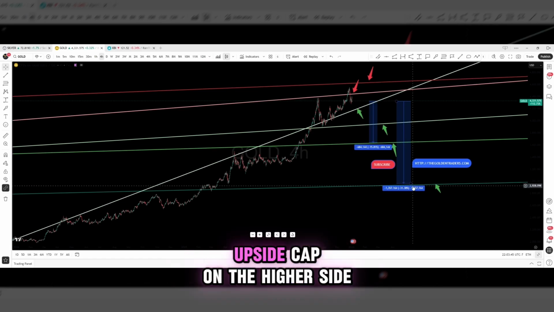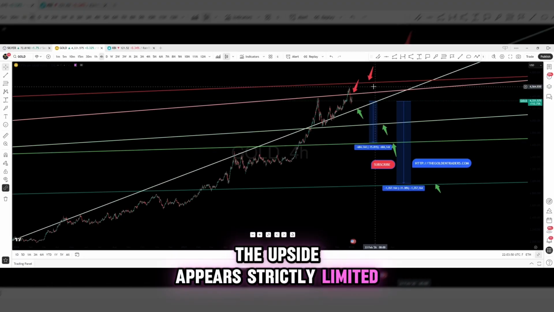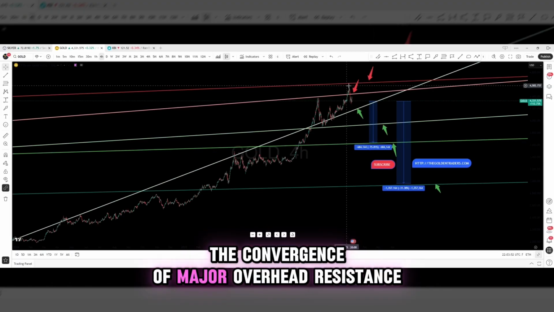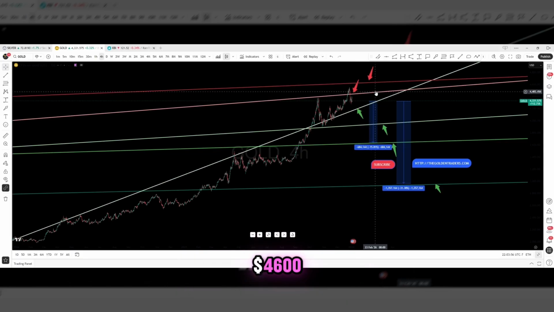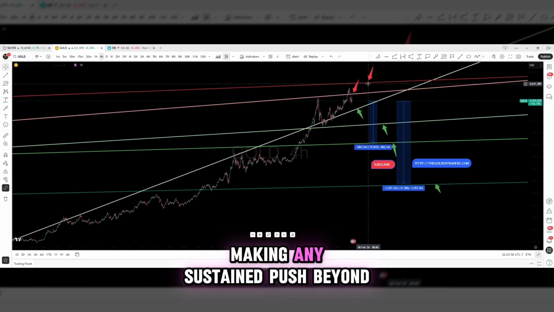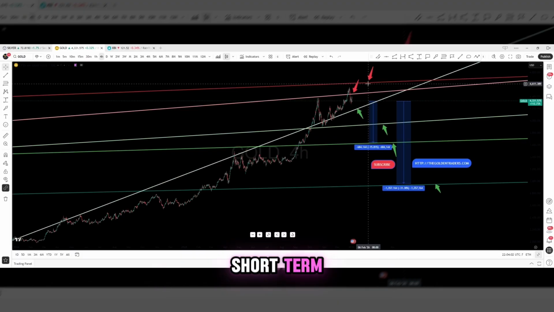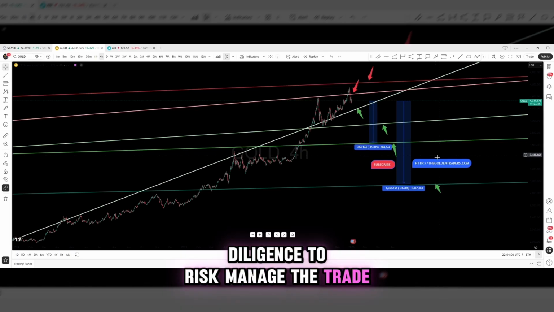line. Upside cap. On the higher side, the upside appears strictly limited. The convergence of major overhead resistance lines creates a hard ceiling at roughly $4,600, making any sustained push beyond this level highly improbable in the short term. As always, do your due diligence to risk manage the trade.